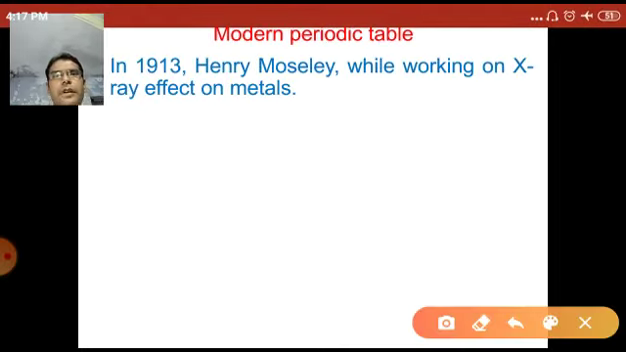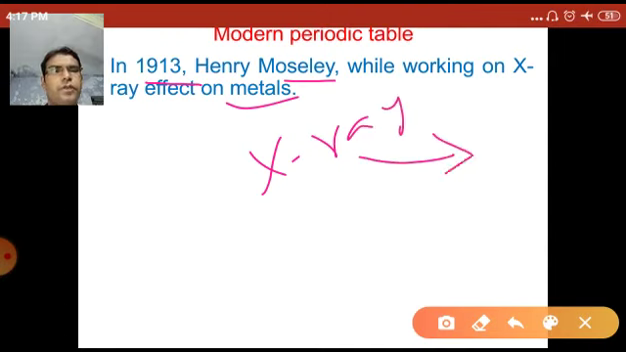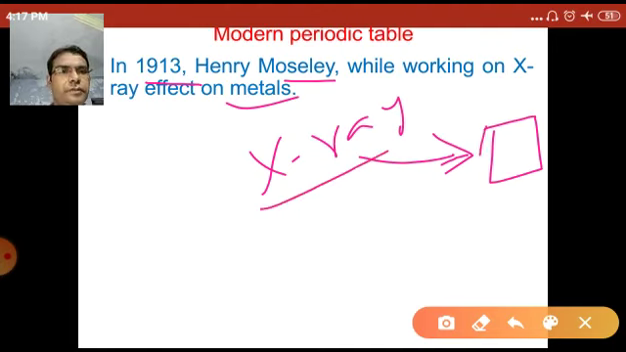In 1913, Henry Moseley was working on the X-ray effect on metal surfaces. He took different types of metals, such as silver, iron, gold, and different types of atoms, and observed the effect of the X-rays on the metals.